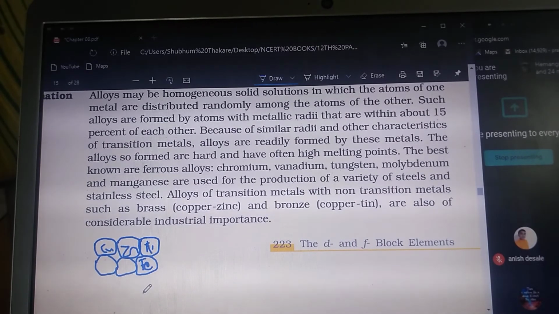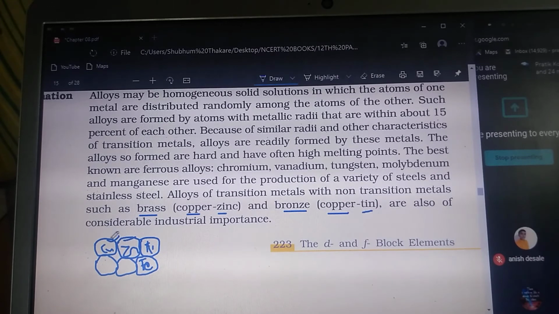So whenever the atoms are having similar atomic sizes they can intermix together very easily and they are going to form a homogeneous mixture, and because of the homogeneous mixture formation they can easily form the alloys. Okay. So why are they going to form the alloy? If you see, brass is a homogeneous mixture of copper and zinc. So here copper is there, here zinc is there, they are having similar atomic sizes. Here is another example, bronze is an example of copper and tin. Sn means tin. So here copper and tin are having similar atomic sizes.